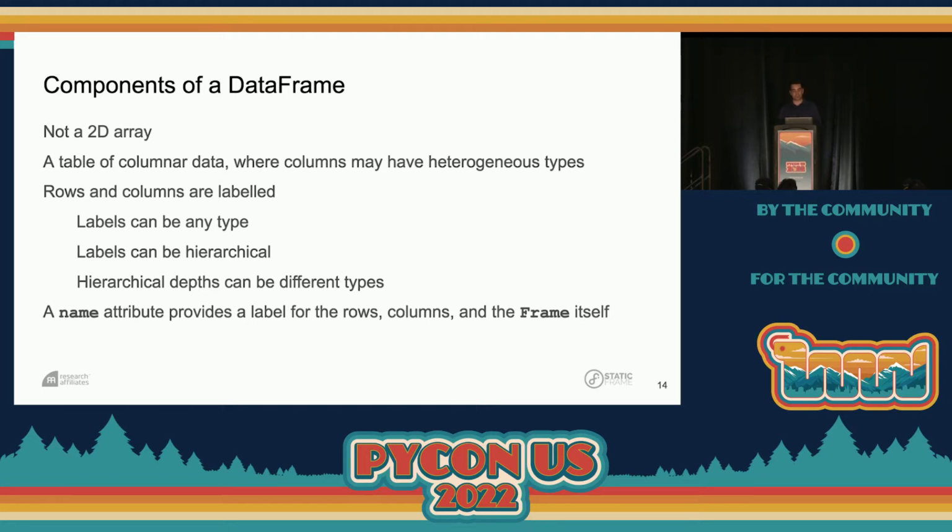With a data frame, we get the opportunity to have a table of columnar data where columns have heterogeneous types. And we can label our rows and columns and access them with things other than integers. Our labels can be any type, our labels can be hierarchical, and those hierarchical depths themselves can have different types. In addition, data frames have name attributes attached to the rows, the columns, and the frame itself. And these name attributes give us a really convenient way to either have an additional label or rich metadata attached